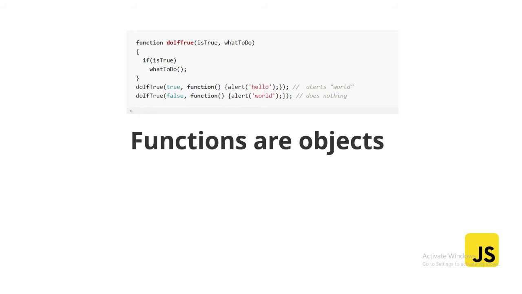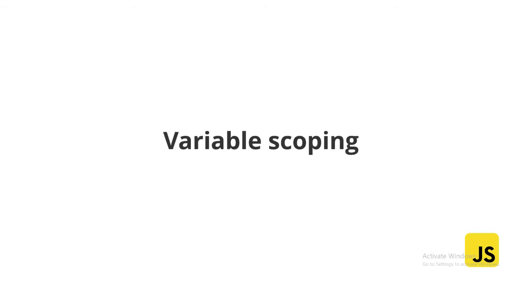You can define a function anywhere in JavaScript like an object, like a string, like anything. I can write var a equal to function something. So that's how JavaScript works. In JavaScript, a function can be defined anywhere. It can be defined as an object, simple. So this is a very good thing about JavaScript.